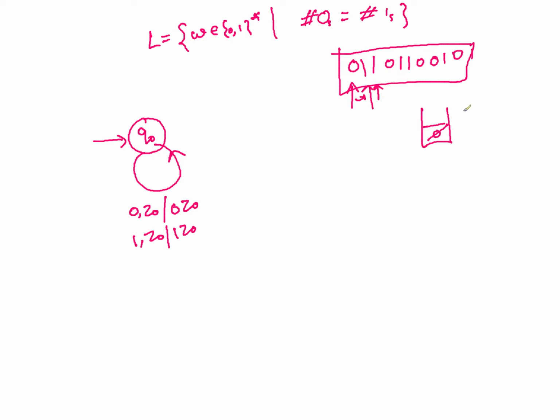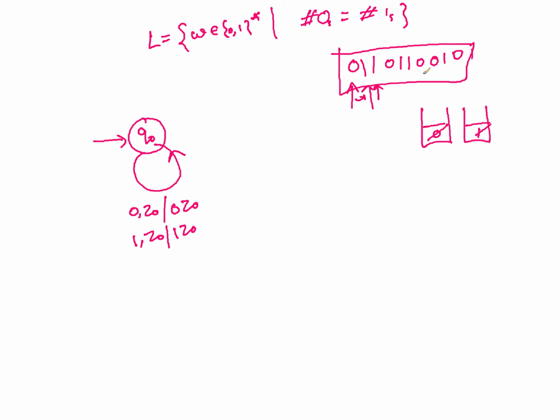You get a 1, then your 1 gets pushed on the stack because this is in excess, right? And then you get a 0, this 1 is popped out. Then you get a 1. What happens? Now the matching and the filling will happen continuously. It is not like first you fill the stack and then do the matching. Filling and matching happen at the same point of time, and you just have to see